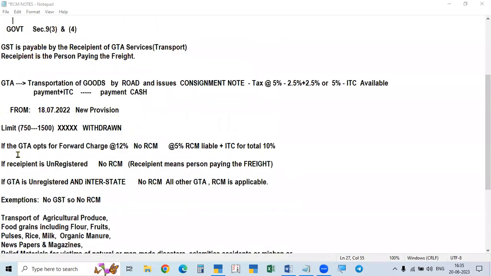Another one is, from this date the government has given an option to the GTA to collect 12% from the recipient and pay to the government under forward charge mechanism. Collecting and paying is forward charge. If you undertake to pay 12%, then the recipient will not have any liability, no RCM applicable. But he has another option. He can collect and pay 5% also.